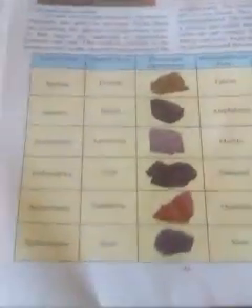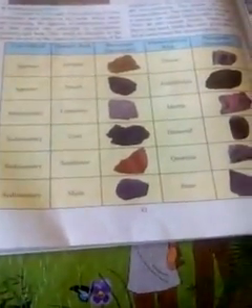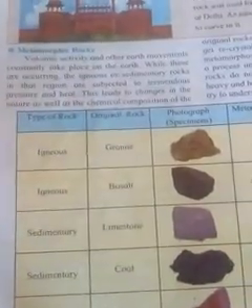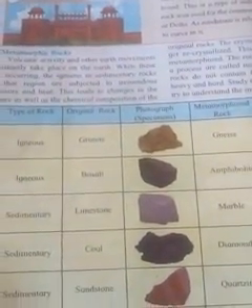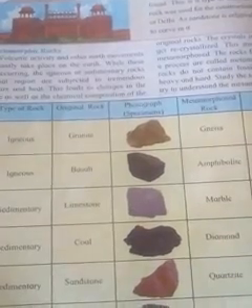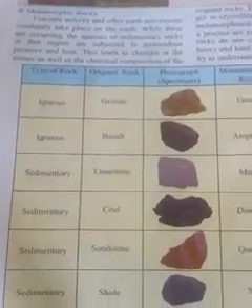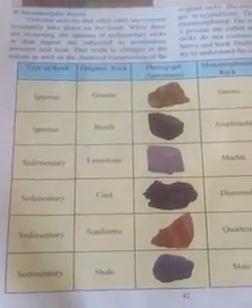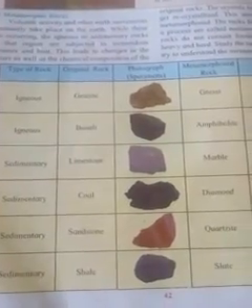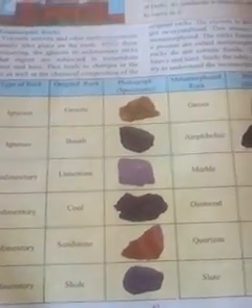Here are the types of rocks. Here are igneous rocks, the original rocks, granite. Then metamorphic specimens, metamorphic rocks.